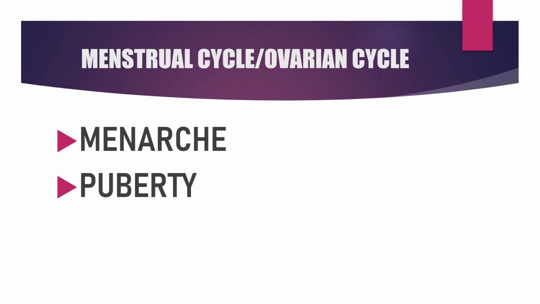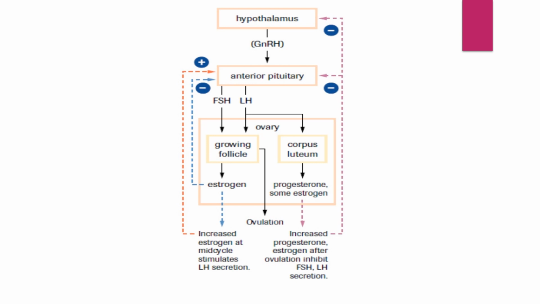Now, let me have the next slide. As you can see, there is a flow chart given here. This flow chart represents the whole and soul of the menstruation cycle. How does the menstruation cycle go on? Why does the menstrual cycle take place? The answer to that question is this flowchart.